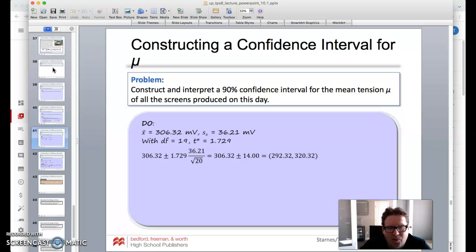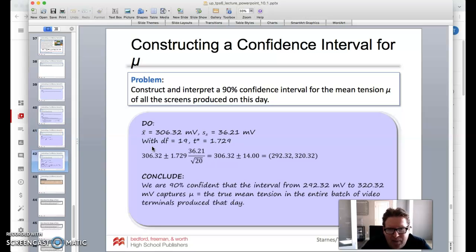All right, now once again, to find the mean and standard deviation, you can always put the raw data into your calculator and find that we have a mean of 306.32 and a standard deviation of 36.21. So our sample mean goes here, and our sample standard deviation goes there, over the square root of our sample size of 20. And then, of course, we have our t-score of 1.729. That's what goes right here. With that, we're able to compute, and again, we could put that in the calculator as well. We have our confidence interval going from 292.32 to 320.32. And that's what we get with that.